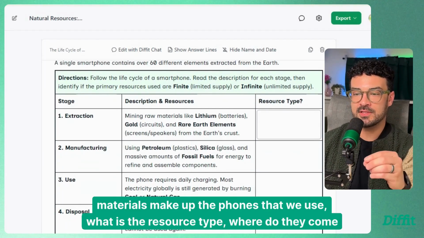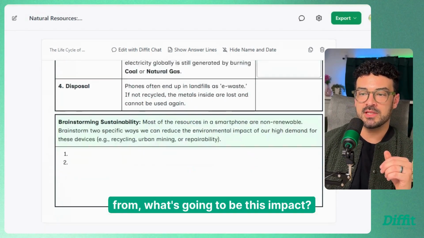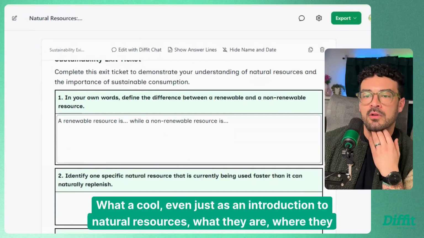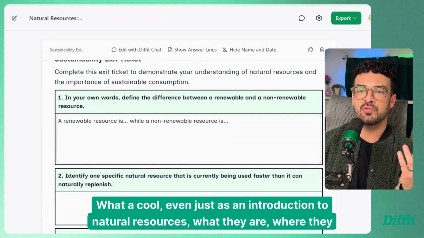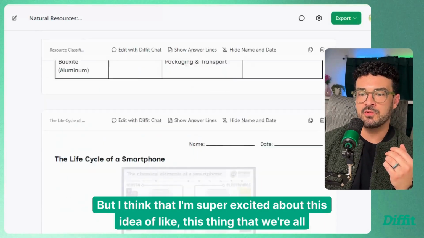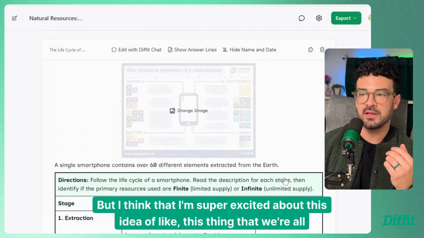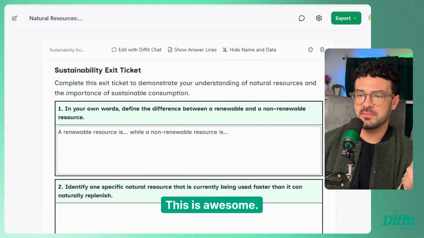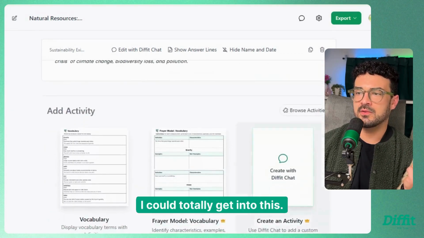What is the resource type? Where do they come from? What's going to be the impact? Wow. And an exit ticket. What a cool, even just as an introduction to natural resources, what they are, where they come from. But I'm super excited about this idea of this thing that we're all familiar with. Cool. This is awesome. I'm going to save this to my library. I could totally get into this.